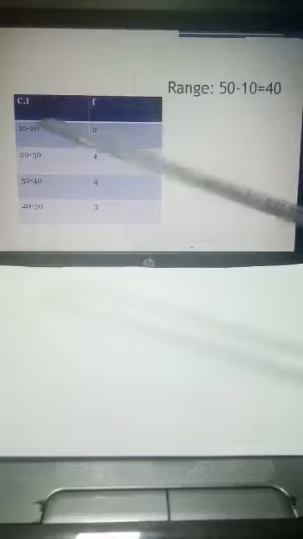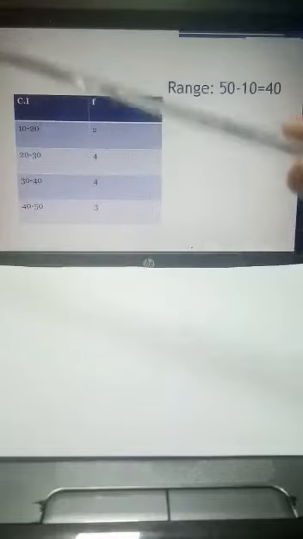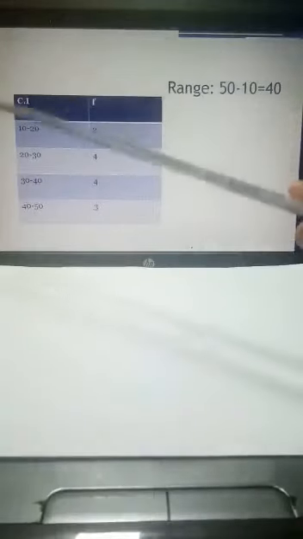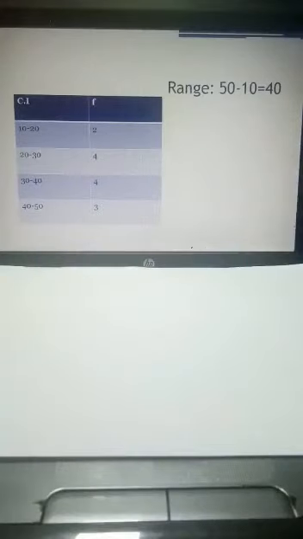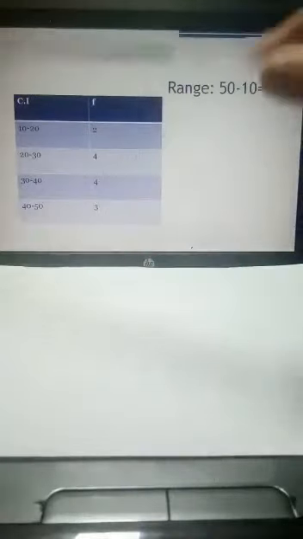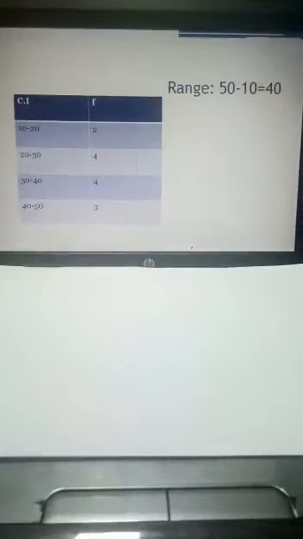Okay, so if we find the overall range, then you just see which is the highest value and which is the lowest one. If you find the range between the classes or between the groups, then it will be 20 minus 10.